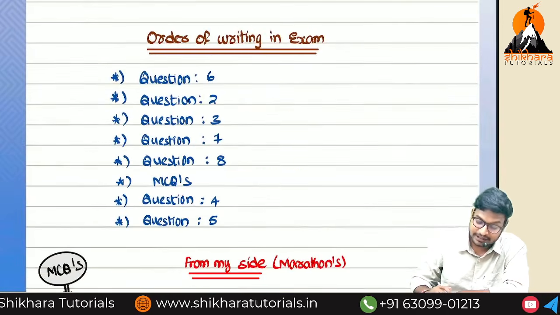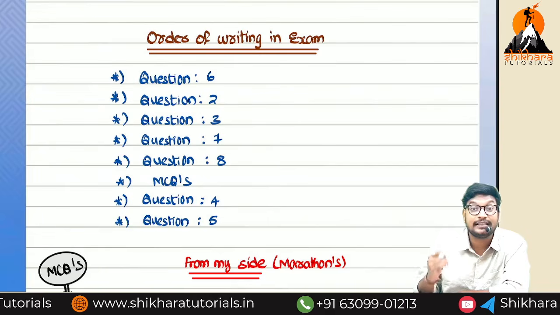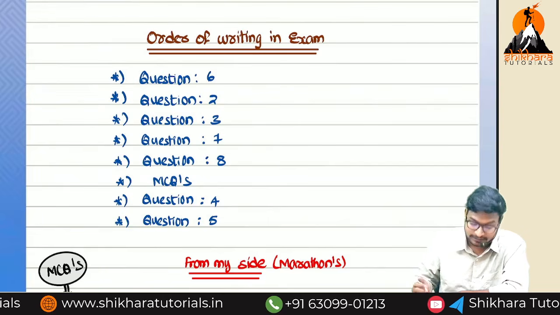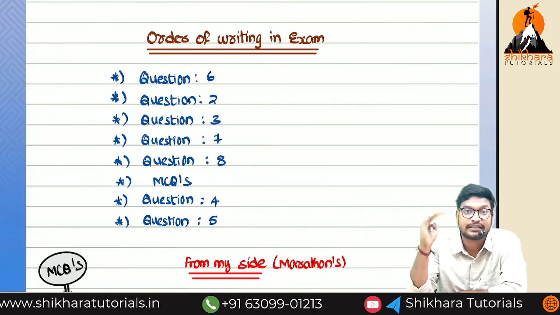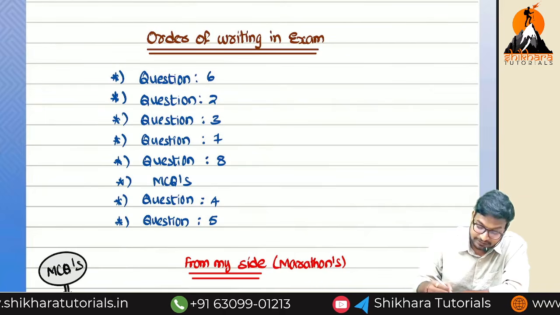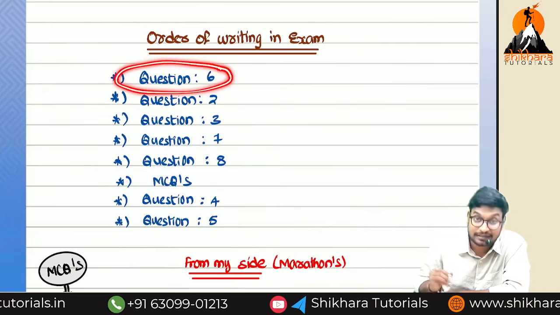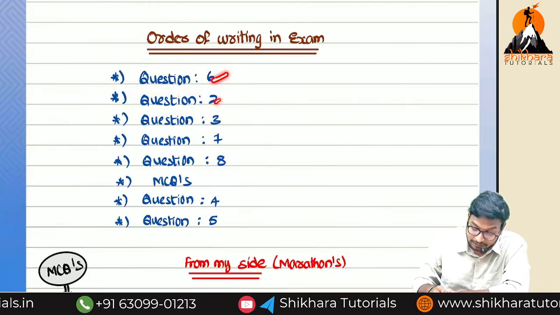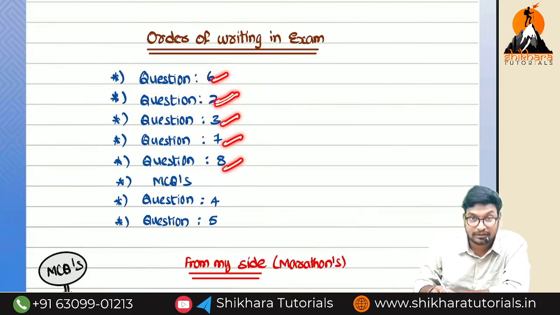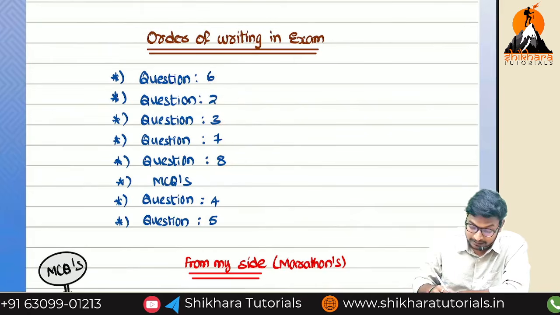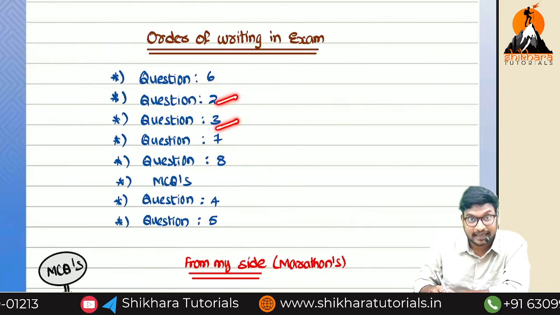When coming to the examination point of view, you have to write in this sequence. If you write in this sequence, within less time you can write for more marks. So first try and complete the 6th question, same as in preparation. In the 6th question, we will get insurance claims, branch and departmental. You have to cover the 6th question first, and then after that you can try to write the 2nd question, 3rd question, then 7 and 8. The 2nd question means bill of exchange and rectification of errors. The 3rd question means consignment and hire purchase.